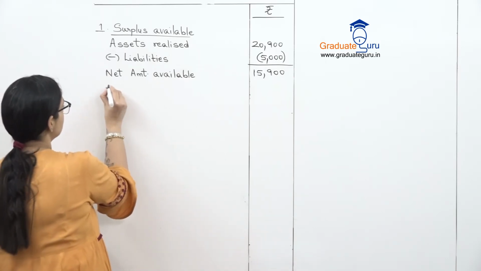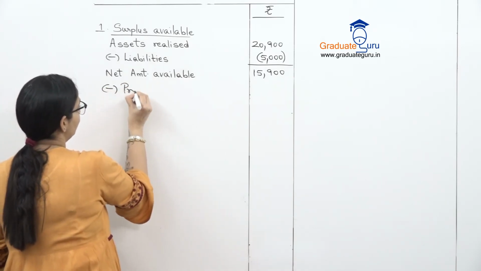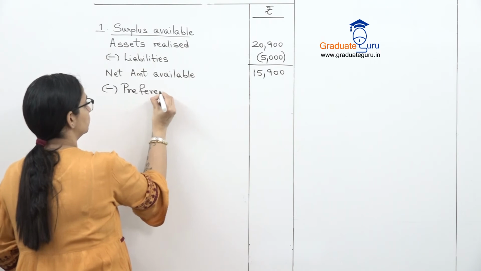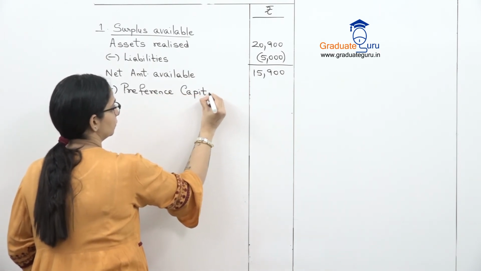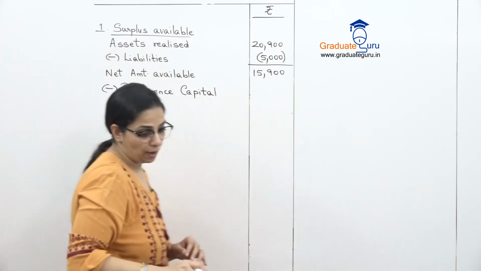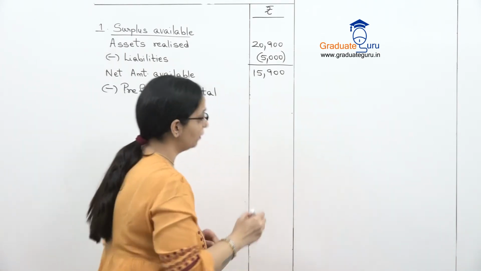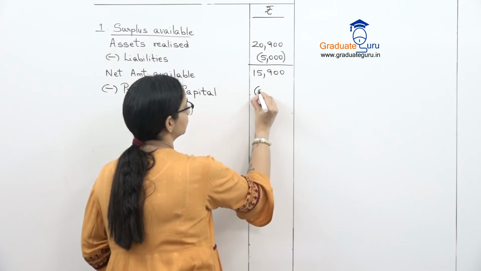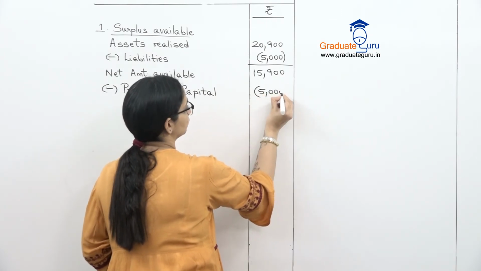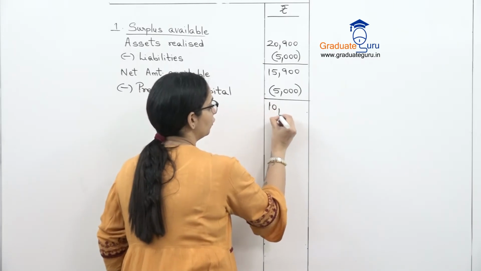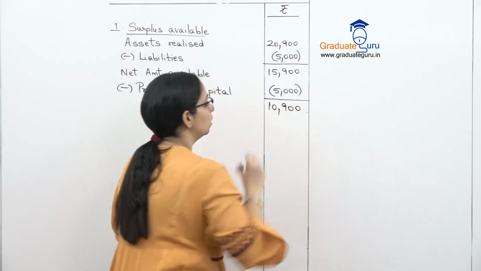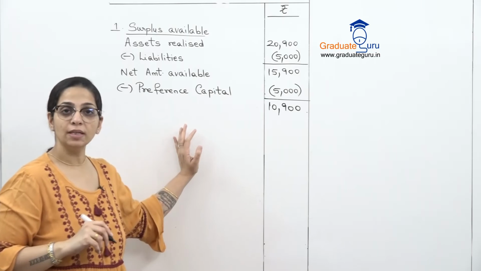So minus preference capital. Preference capital is 5,000 again. So we will pay off the preference shareholders, and this becomes 10,900.